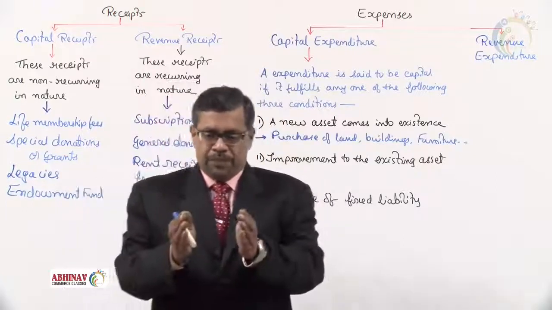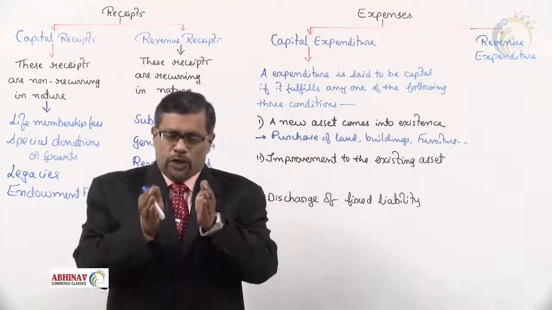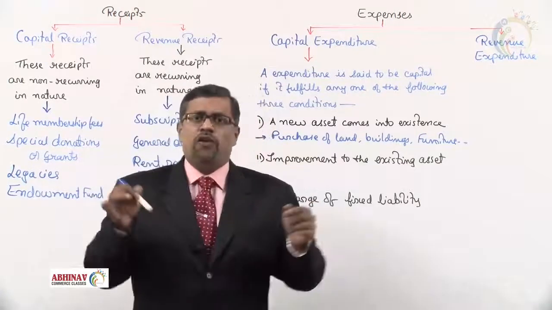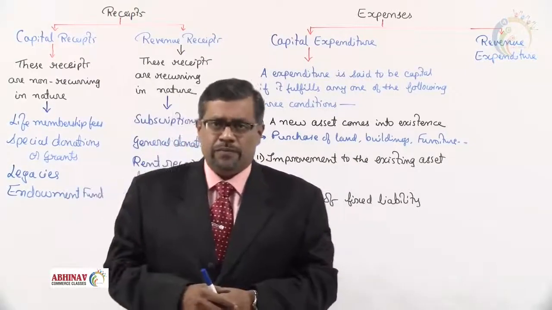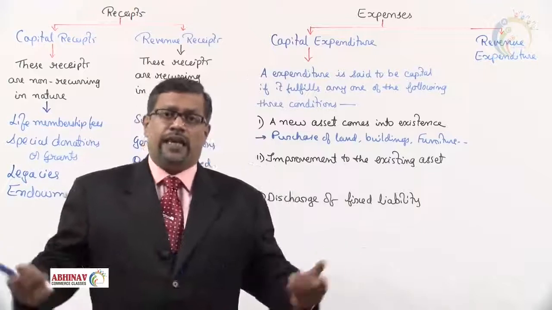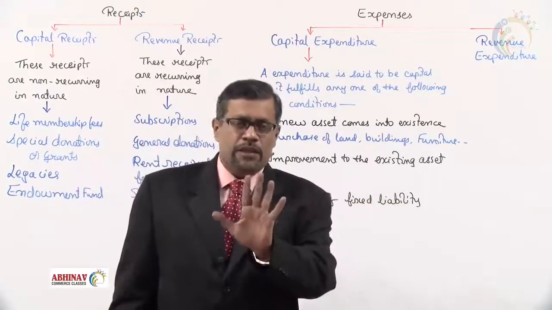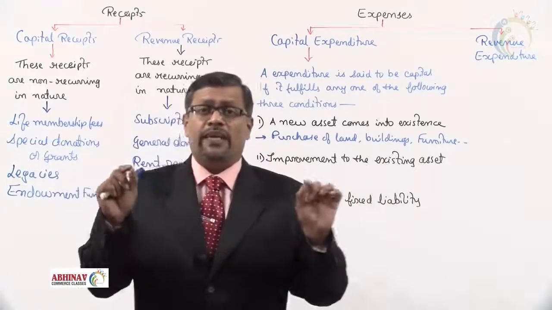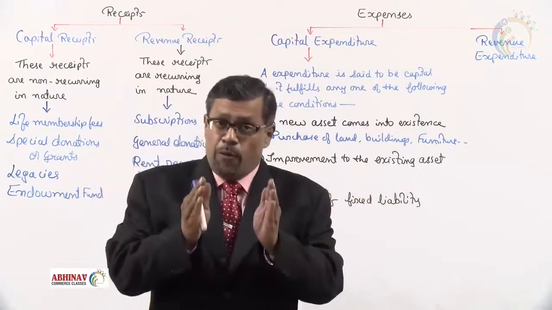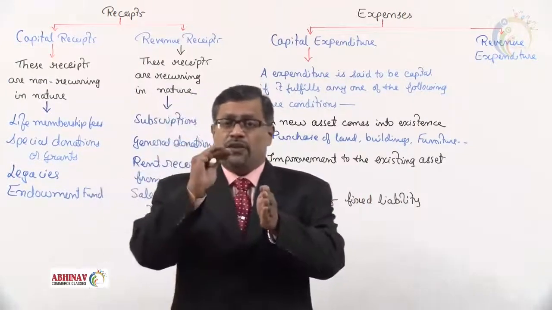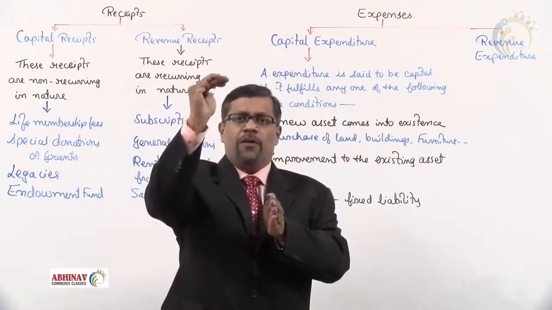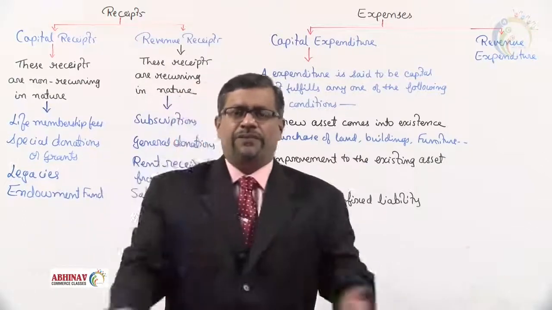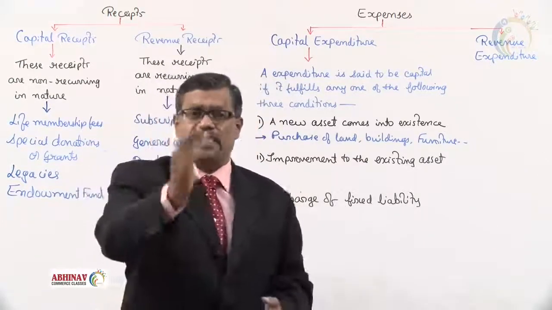One more example. There is a ground floor building. If you paint it, whitewashing charges are incurred. The ground floor building is, say for example, 25 lakhs in value. After whitewashing, can you say now the value is 30 lakhs, 35 lakhs? Is it possible? No. Why is whitewashing done? To maintain the building in a good working condition. Suppose to that ground floor building, you construct a first floor, obviously the value of your building is doubled. Ground floor 25, first floor 25. You can claim 50 lakh rupees when you are selling the building.